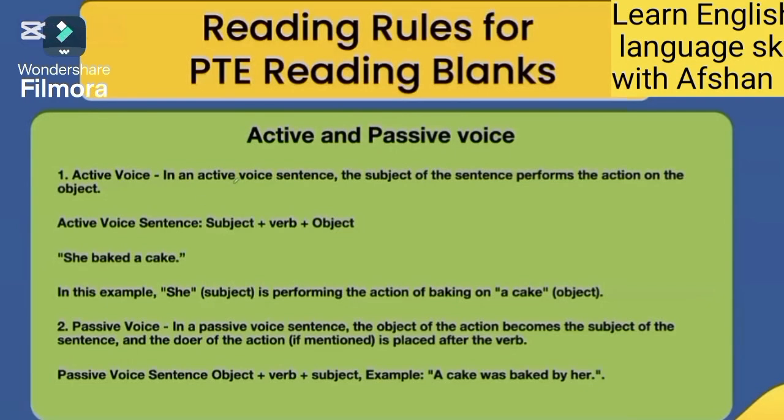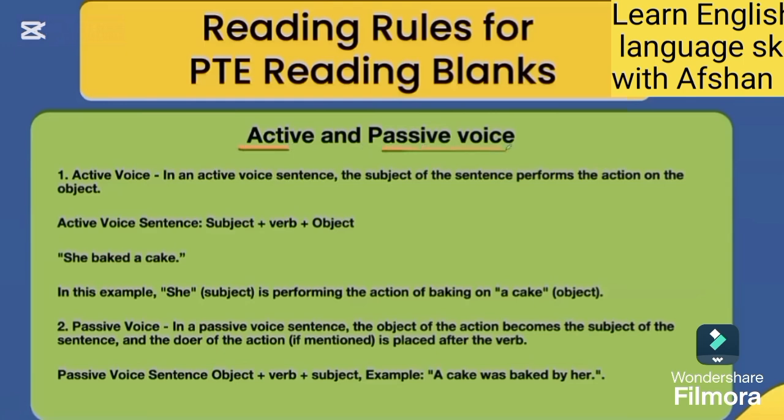There are two types of sentences: active voice and passive voice. In an active voice sentence, the subject of the sentence performs the action on the object. The rule of an active voice sentence: subject plus verb plus object. Subject means faail, verb means fail, and object means maful. Subject as a worker, verb as an action, and object as the work on anything, is called an active voice sentence.